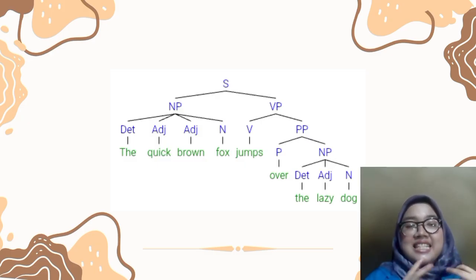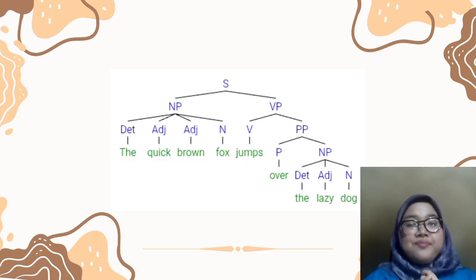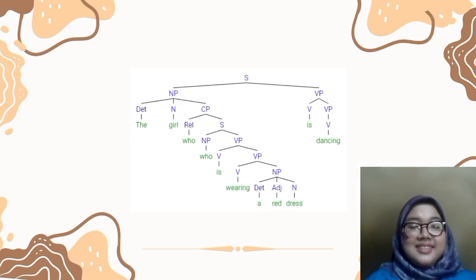Let's analyze the deep structure. There is a subject, the quick brown fox, the one doing the action, and the verb jumps. And there is a prepositional phrase, over the lazy dog, to show direction or location. There is no transformation here. What you see is very close to the deep structure. It's a simple sentence with clear meaning. Next diagram: "The girl who is wearing a red dress is dancing."